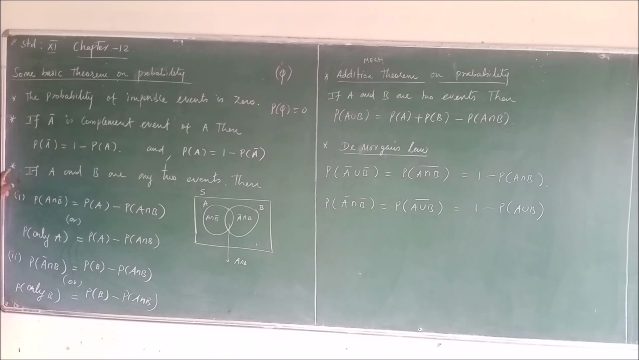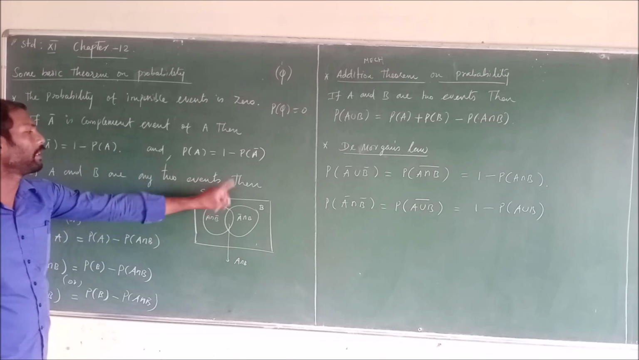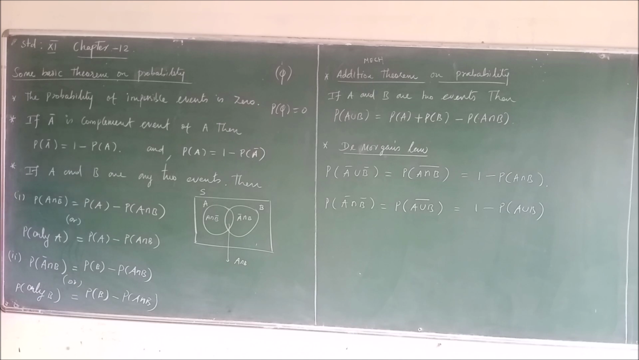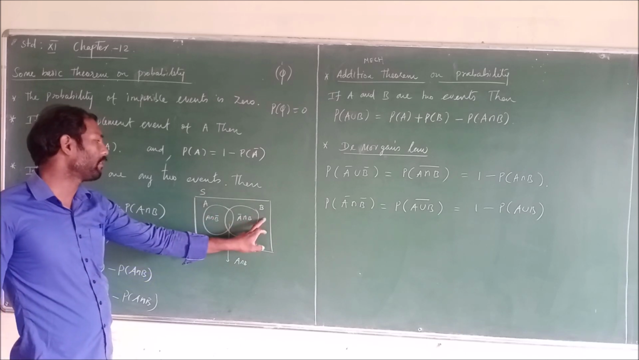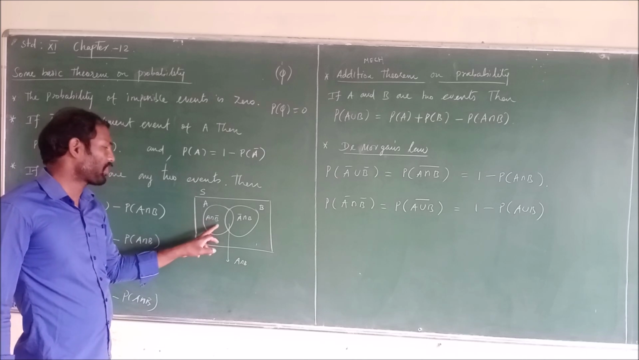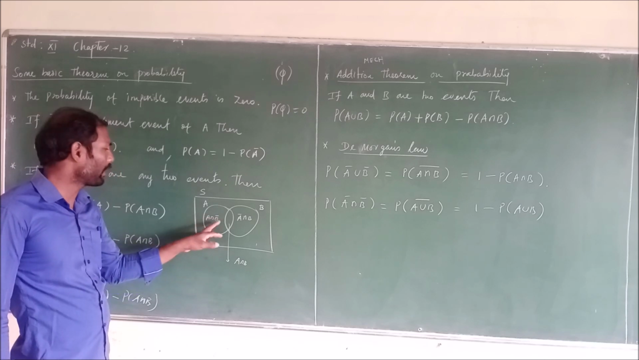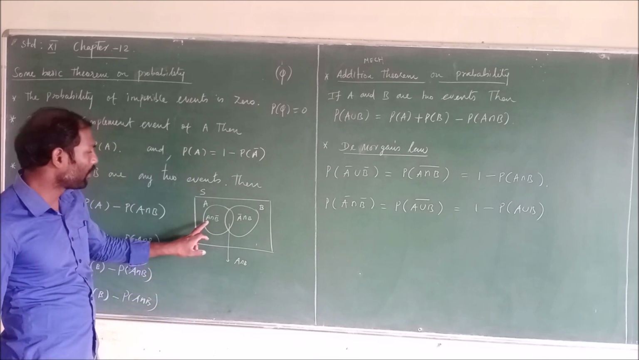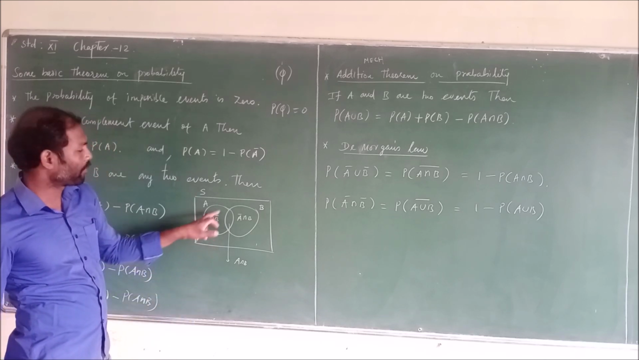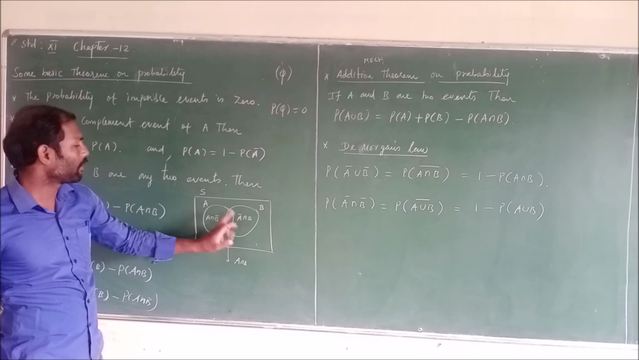Then the third theorem: if A and B are any two events, then what are the possibilities? There are two possibilities. See the Venn diagram. This is event A, this one is event B. This region is A intersection B bar, meaning that only A occurs, not B. Similarly, B intersection A bar means only B occurs, not A.